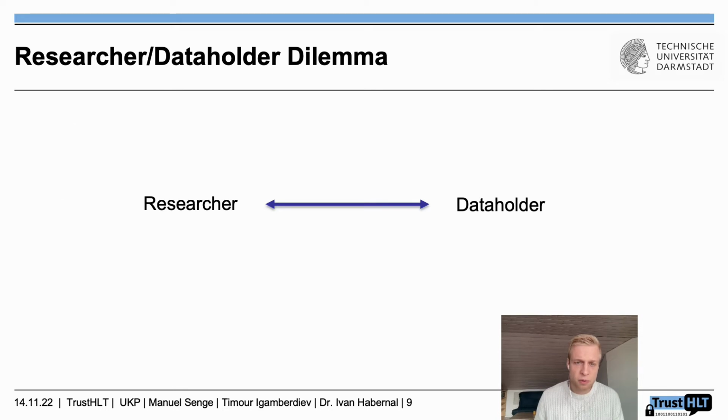Additionally, we have a dilemma, because on the one side, we have the researcher that tries to do good with the data, but on the other hand, we have the data holder that we need to protect. And especially in sensitive areas, there is a greater hesitance to use natural language processing as a tool for analysis. Those sensitive research questions tend to have a greater impact on doing good for human society. And oftentimes, we can't even do the analysis because privacy laws prohibit us access to it.